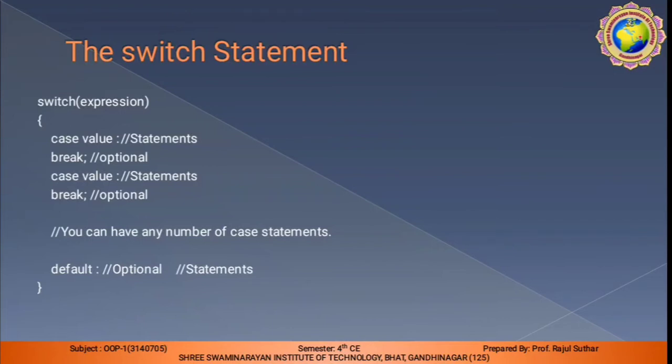So case value, then the statement, and each statement ends with break. Break is optional, but if you mention the break statement, you can easily identify that the first statement is executed, then I require the break. And in the last one, the default statement, no break is followed. You can write any number of case statements by using the switch; that is called the switch case statement.